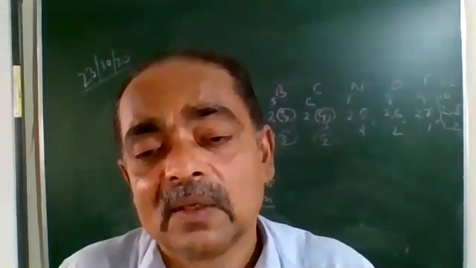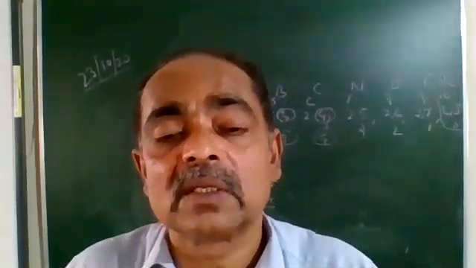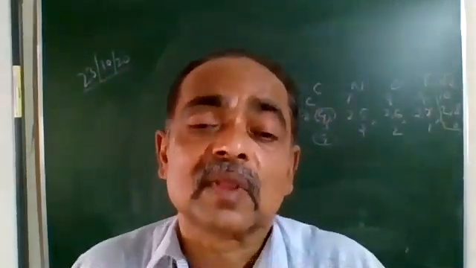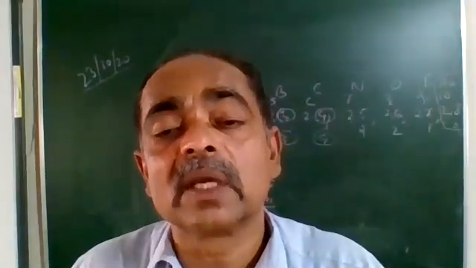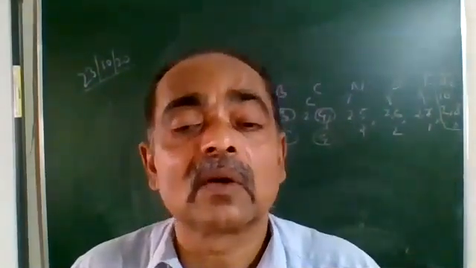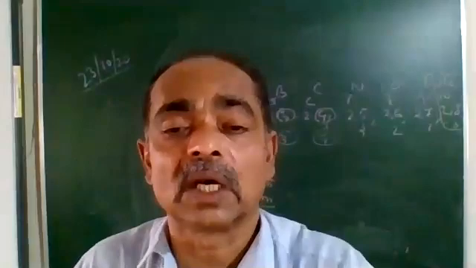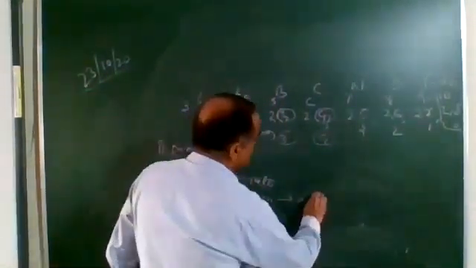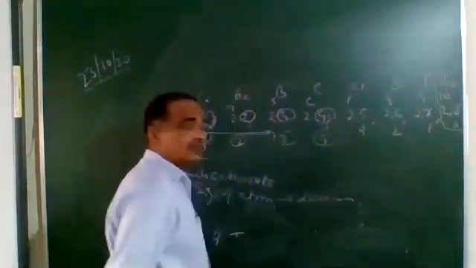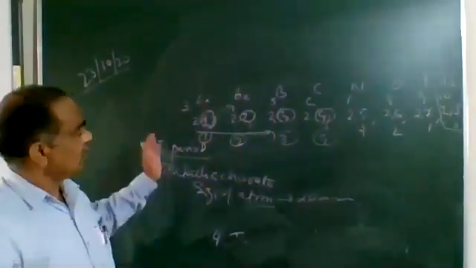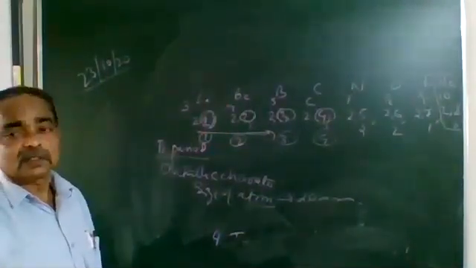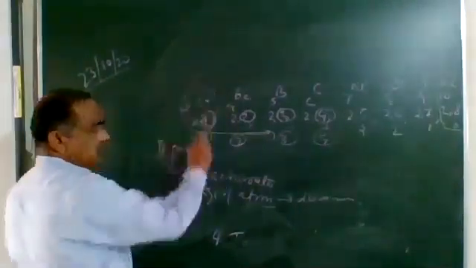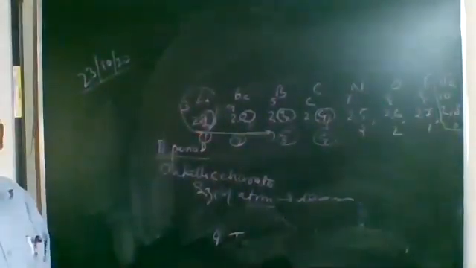You understood it? Metals are those elements which have the tendency to lose electrons. Non-metals have the tendency to gain. And inert gases neither lose nor gain. Therefore, we cannot classify them as metal or non-metal. So, leaving out the inert gases, the size of the atom decreases moving from left to right in a period. And why is the size getting decreased? Every element here has only two shells. Each element has only two shells.